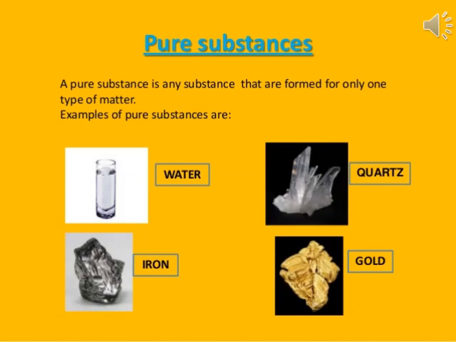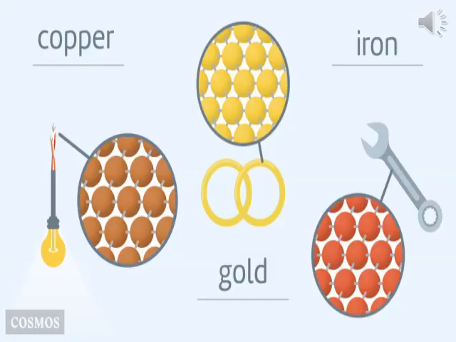A pure substance is any substance that is formed of only one type of matter. That is, any pure substance will consist of only one type of matter, only one of its own kind. Here are a few examples: water, that is distilled water, iron, quartz, gold. Some more examples are copper, gold, iron. These are the pure forms of copper, gold and iron. There is no mixture here. That is why we are talking about them under pure substances.